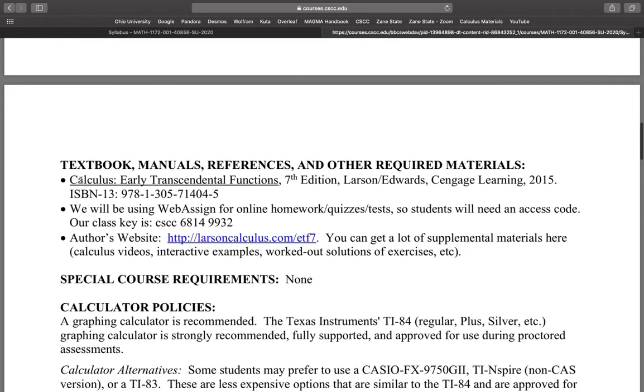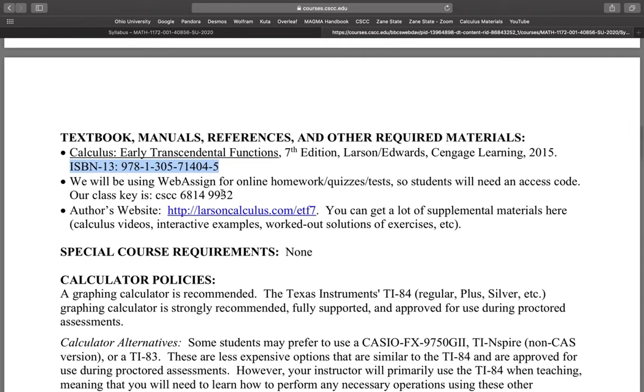So here's our textbook, the ISBN number here. The biggest thing here is you need to have a WebAssign access code, right? So however you get the textbook, you need an access code, so that way you can do our online homework on WebAssign. Once you get that online access code, here is the key for our specific course.